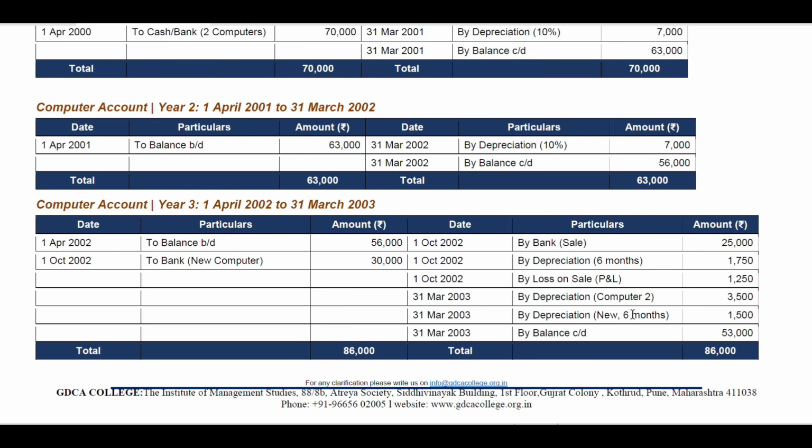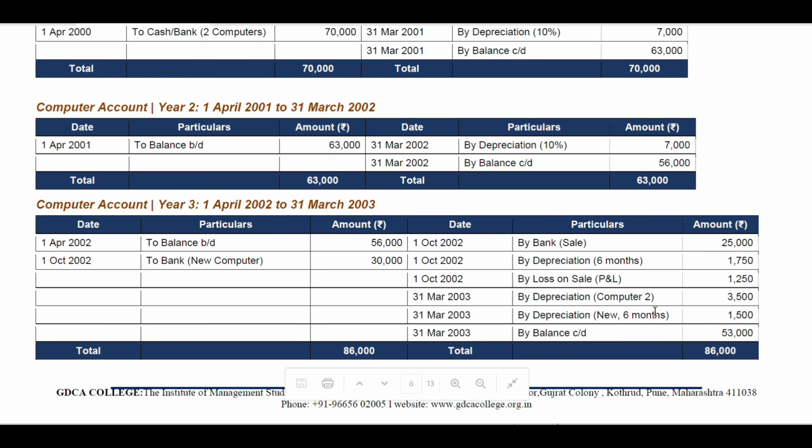Likewise, in the next examination, they might ask for 4 months or 2 months, and you have to calculate accordingly. 31st March 2003, by closing balance will be 53,000. So again, the total comes up to 86,000 rupees on the debit and credit sides. Both sides are balanced.